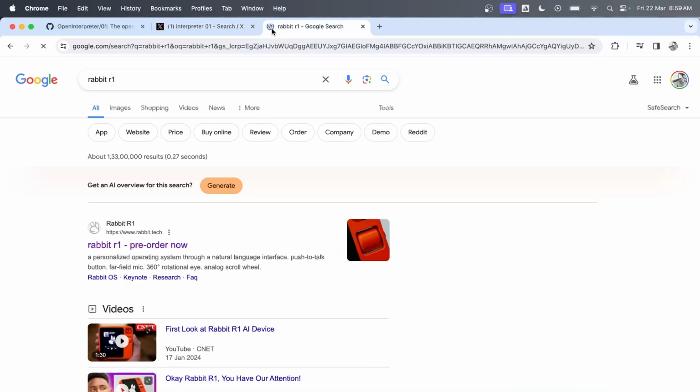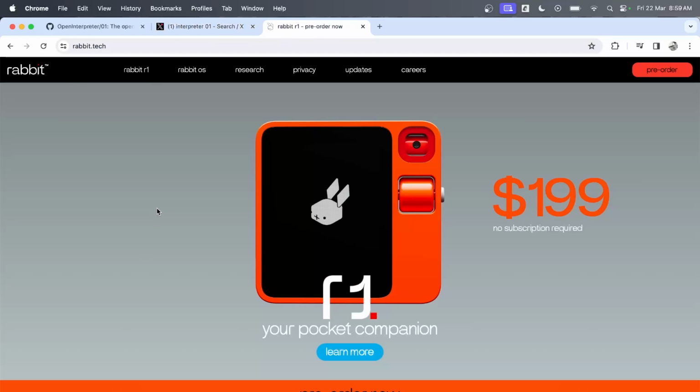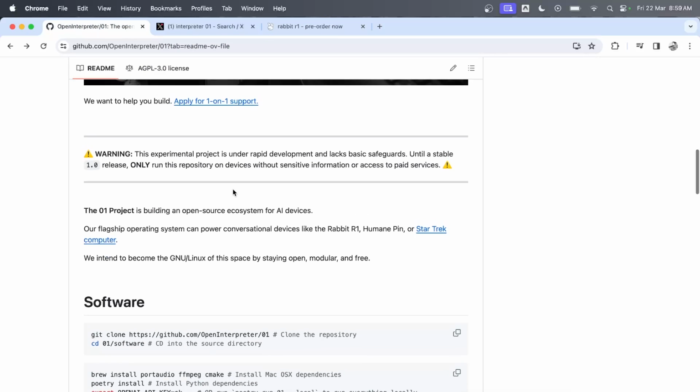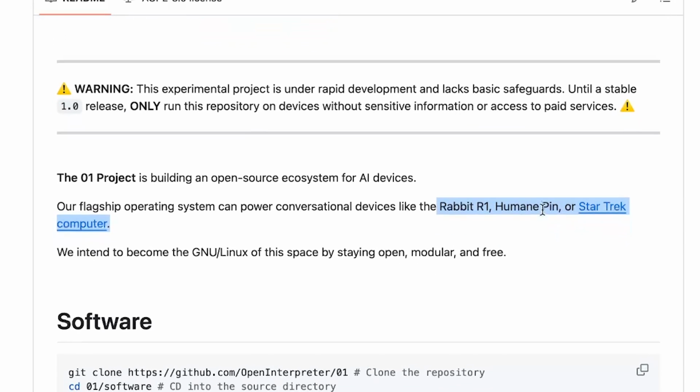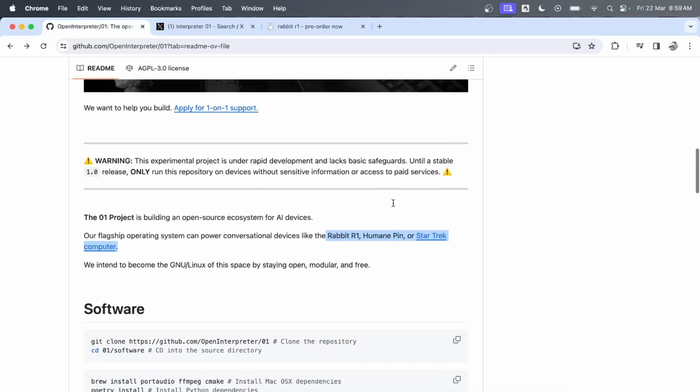So let me open this. Effectively, this is like a pocket companion that can actually see what you're doing and lets you talk to the companion itself in order to keep track of what you do. It's almost like your personal assistant, right? Now, the OpenInterpreter is similar, just that it's open source. You can see it's similar to Rabbit R1, Humane Pin, or Star Trek Computer, which is a very funny yet accurate reference here.